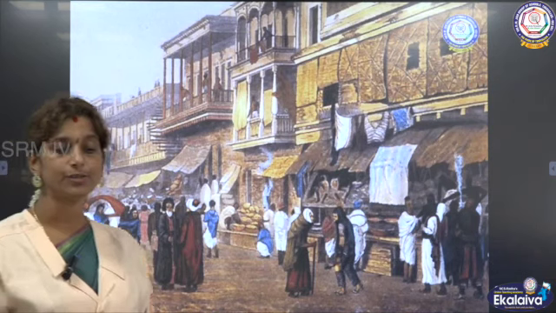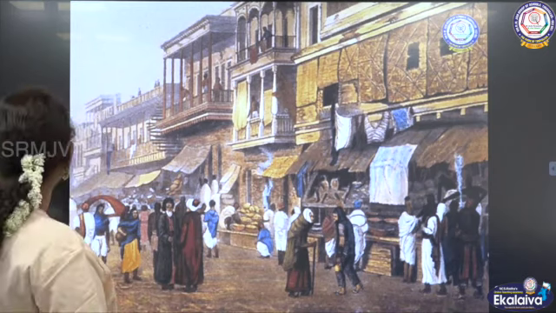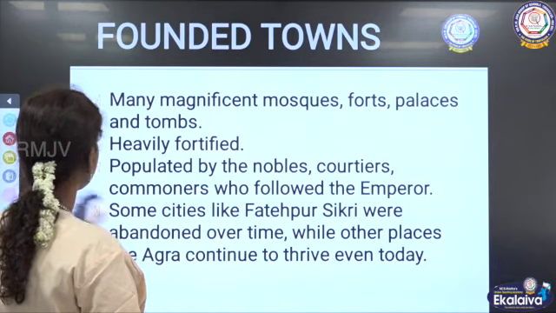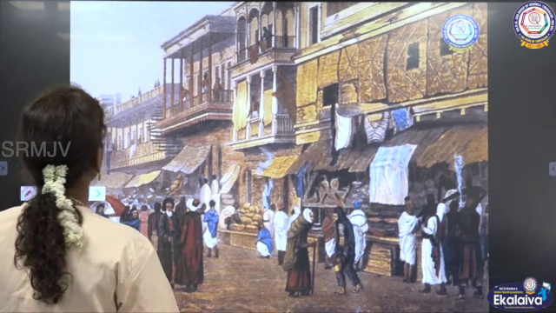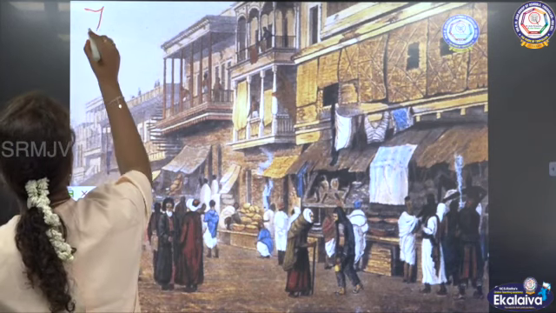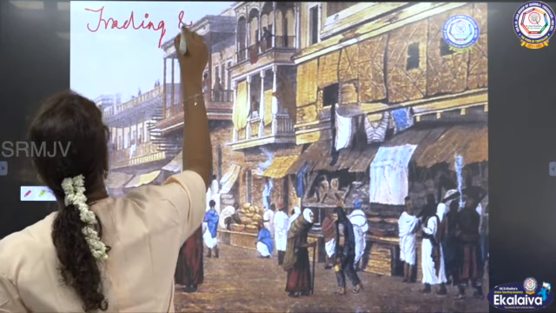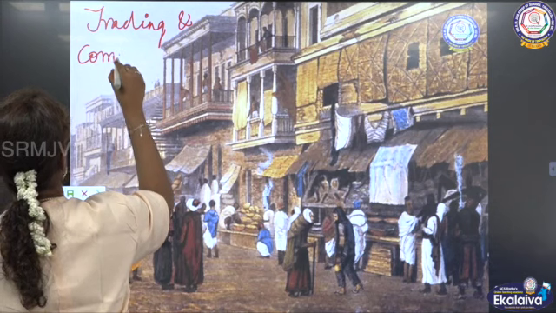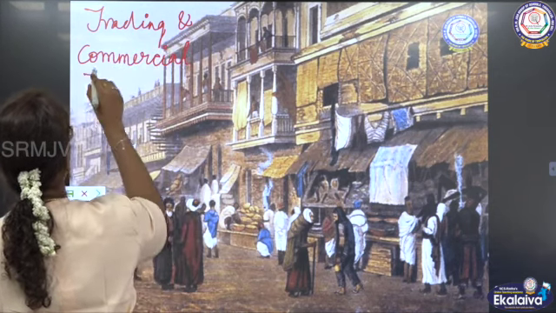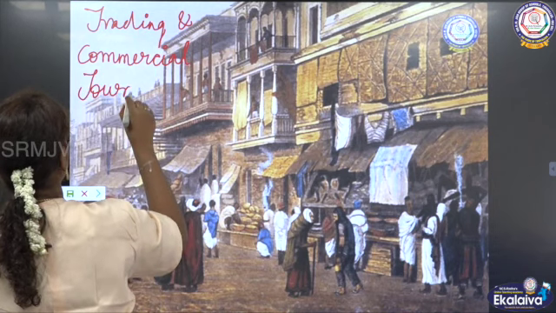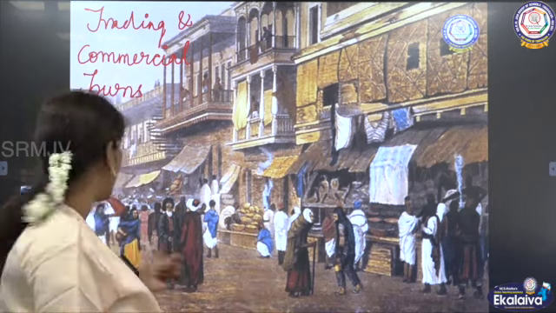Next, we are going to see about trading and commercial towns. So this is the important place where people started to do their commercial or business activities. So it is trading and commercial towns. Alright, so let us see more about this now.